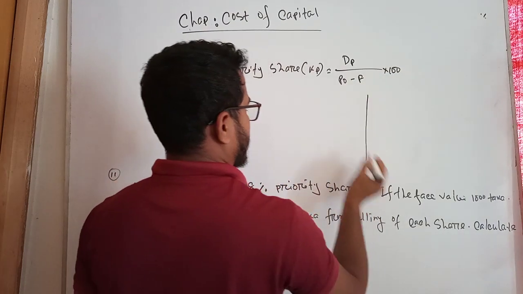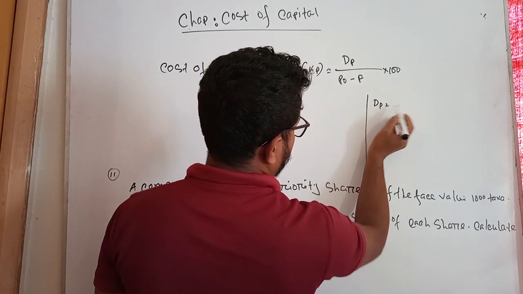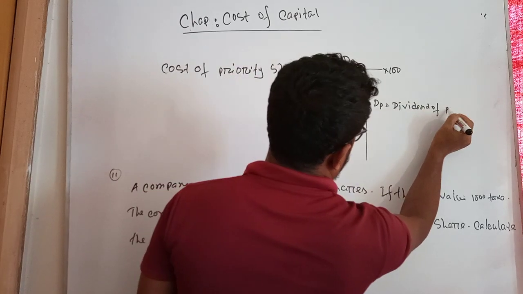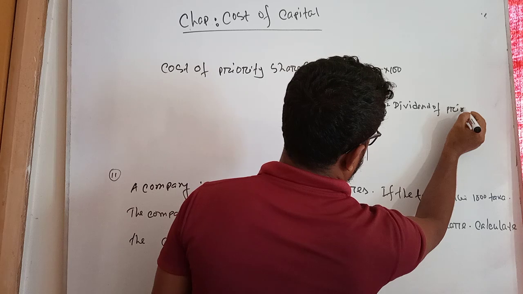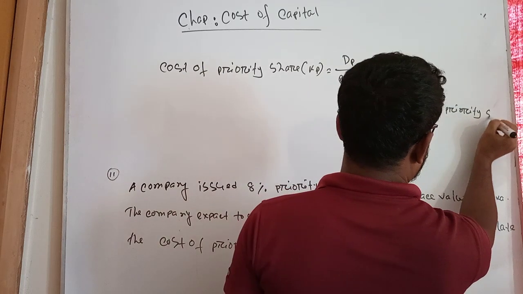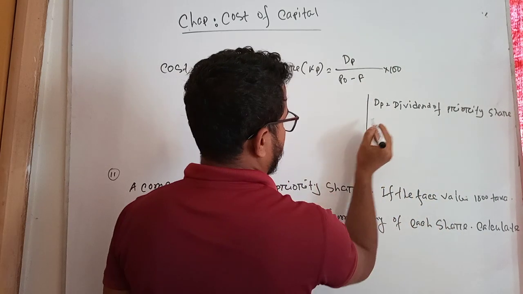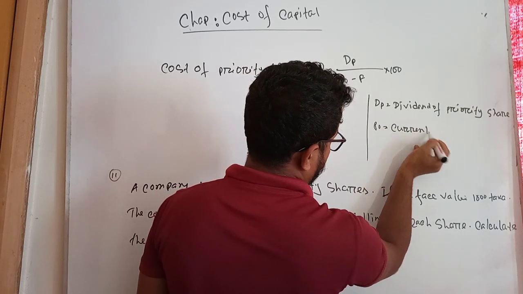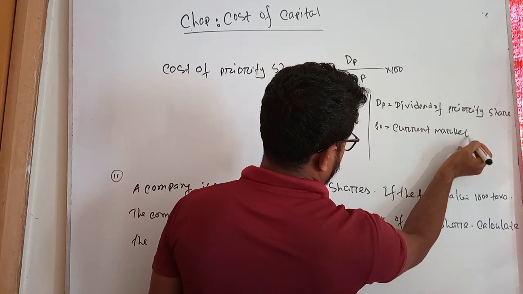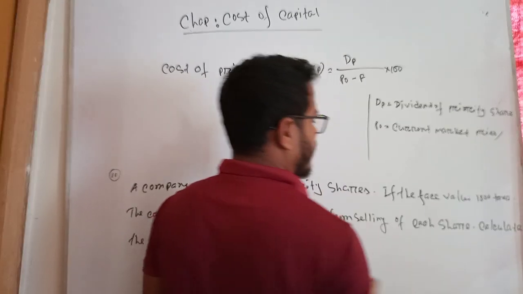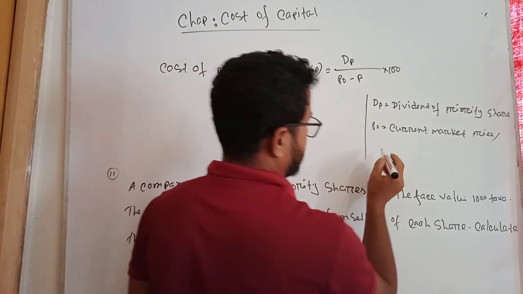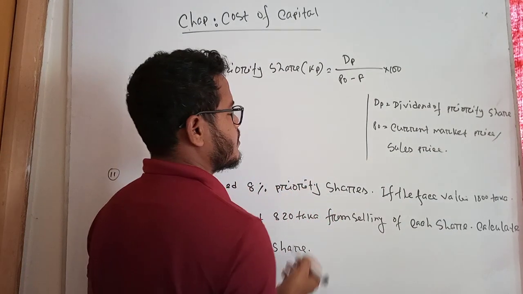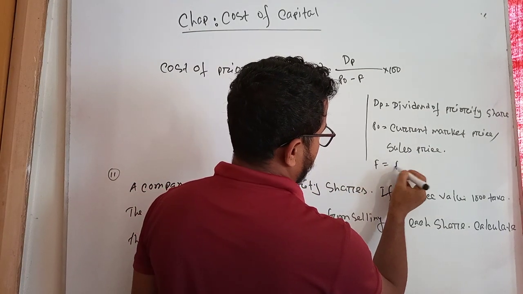So student, here is some information. DP means the dividend of priority shares, and P0 represents the current market price, student, the current market price or sales price or issuing price. Then F is equal to the flotation cost.